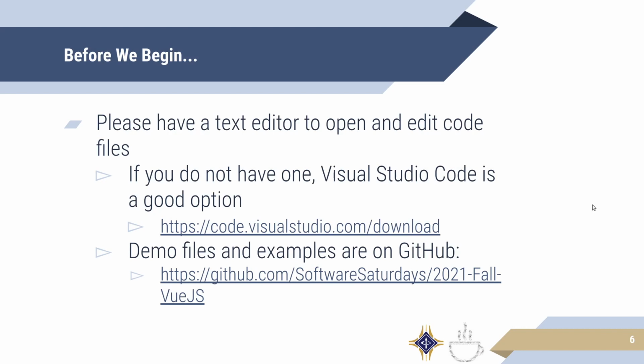Before we begin, I ask that everyone has installed and opened a text editor to walk through this with us. There are many good options. I personally use Visual Studio Code, but there's Atom, Sublime Text, Notepad++, or even Vim if you want to go more command line. Really, the best tool is the tool that works for you. If you don't have one in mind, I recommend VS Code, but whatever tool you use, whether that be command line Vim or Nano or Emacs or whatever else, that's the best one. And if you want to follow along with our code and demo files, that's all posted on our GitHub. The link is right there.